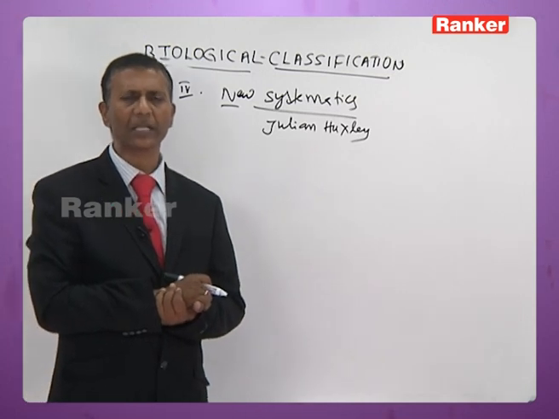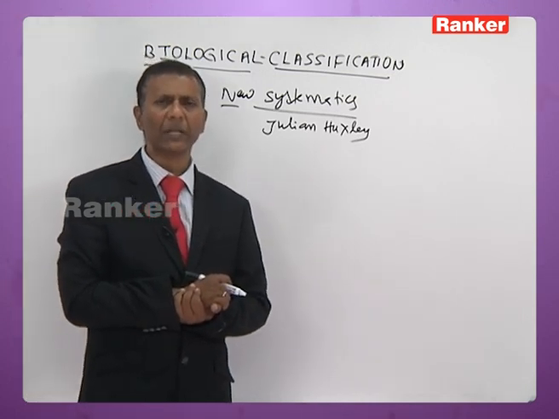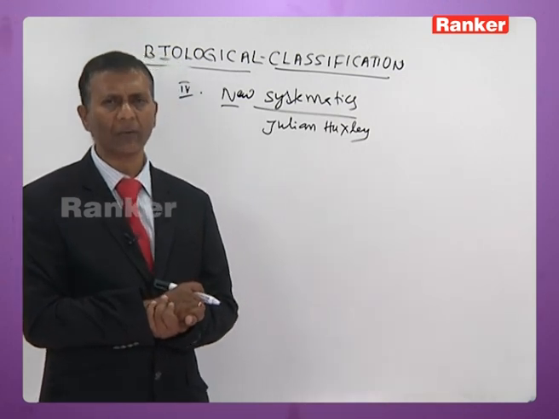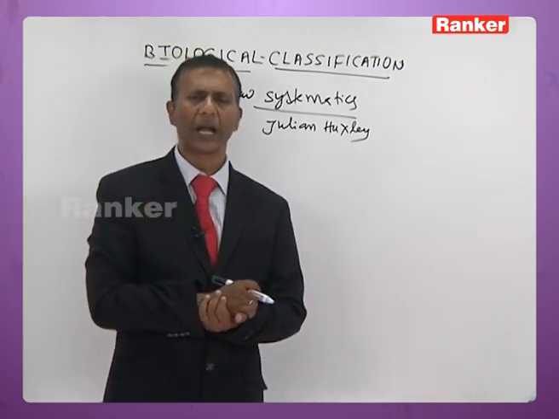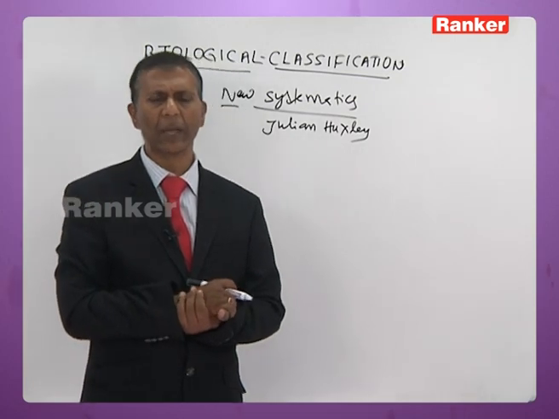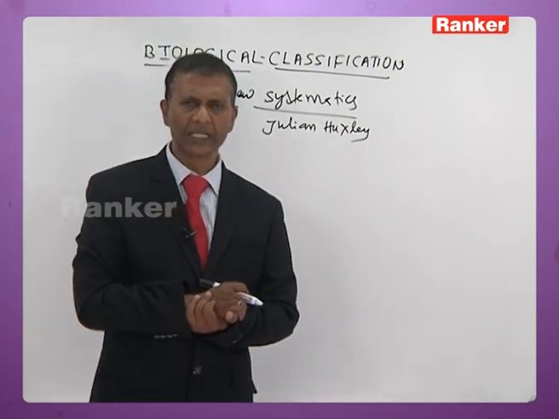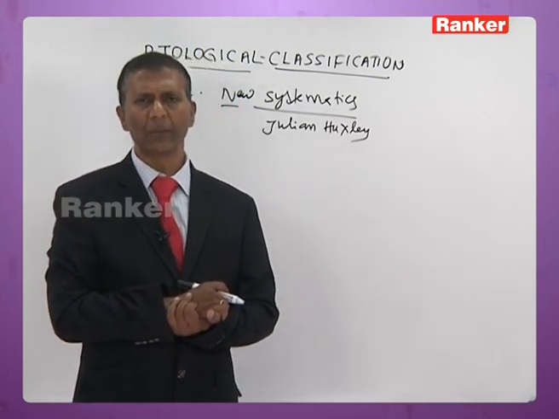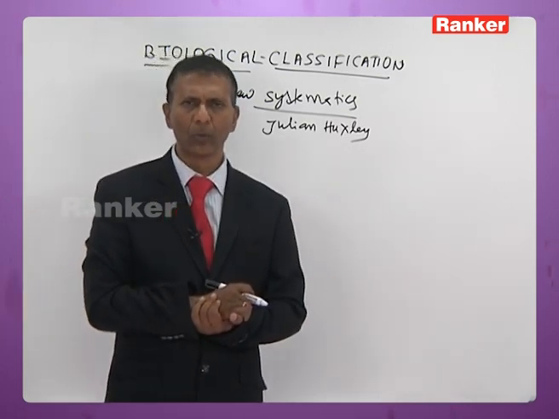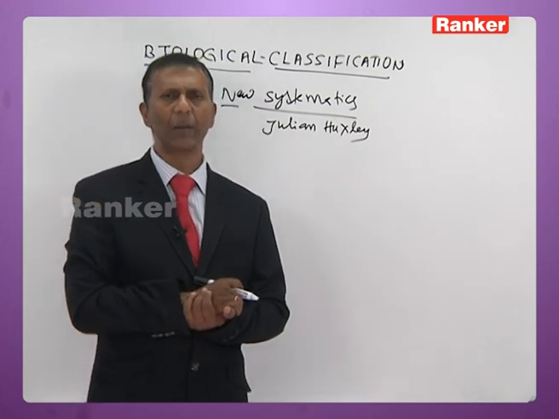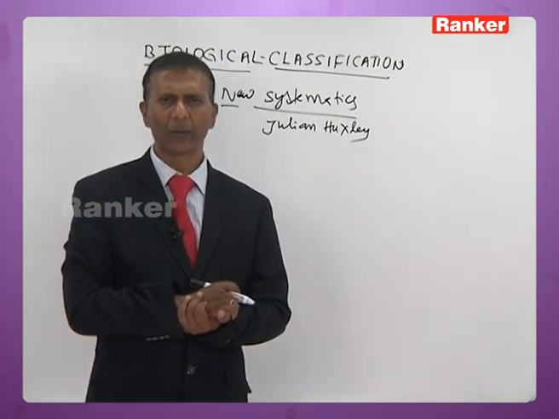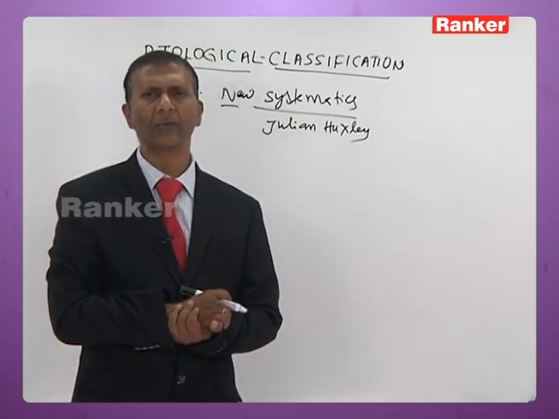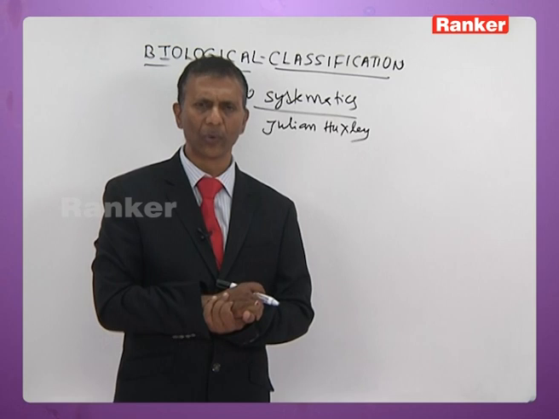In this, the animals resemble each other with regard to several characteristics. They are mutable and they undergo slow changes. So these are the points considered in new systematics. The animals resemble each other, they belong to one another, at the same time they are mutable, that is, they are likely to undergo mutations or changes, and the changes occur slowly.